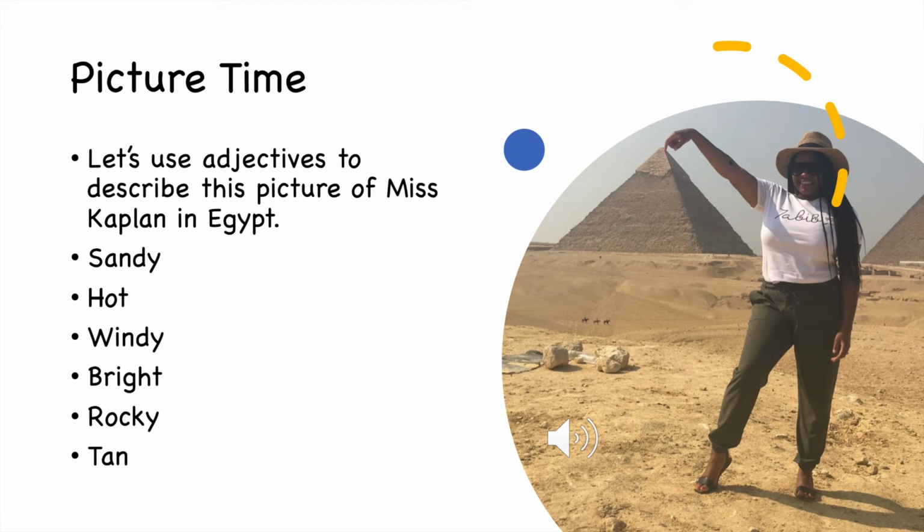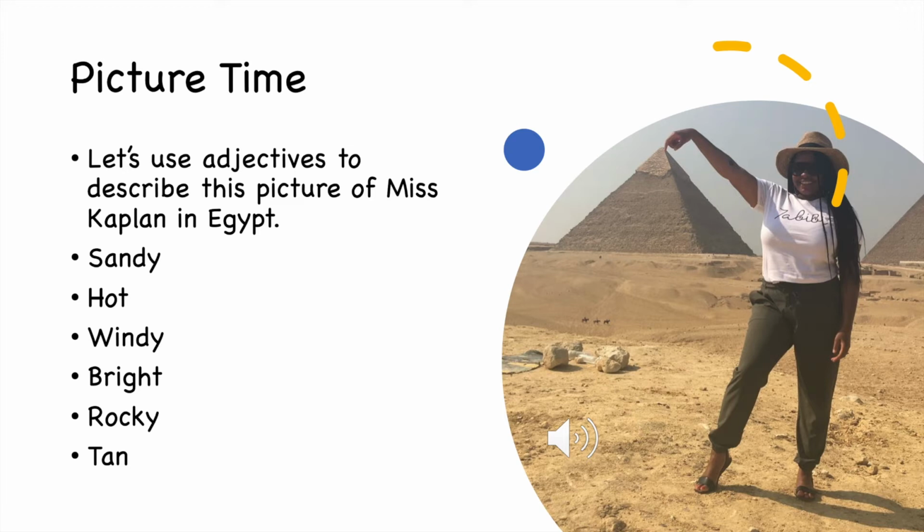Here is a picture of me when I went to Egypt in Africa to visit the pyramids. So right before I took this picture, I was actually riding on a camel throughout the desert. Now, what we're going to do is we're going to use some adjectives to describe the things that we see in the picture. I created a short list for you. Sandy, hot, windy, bright, rocky, and tan.